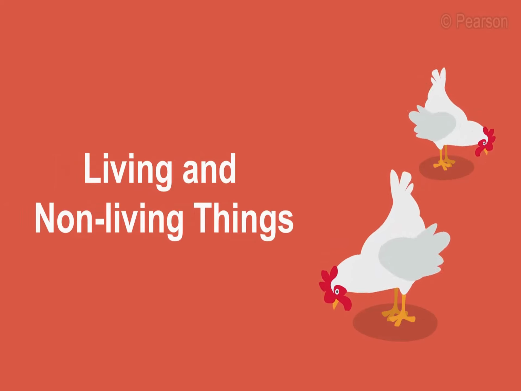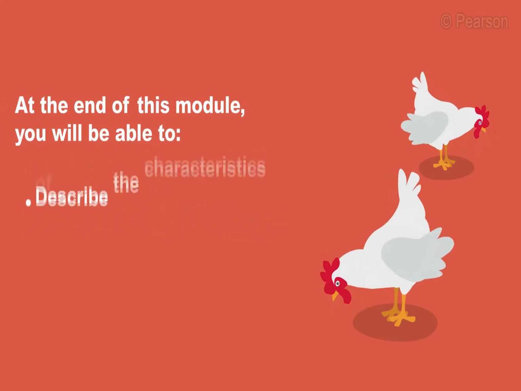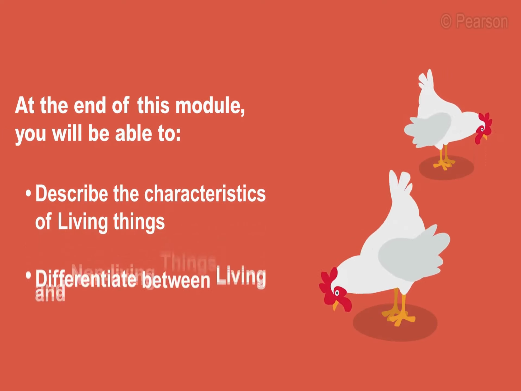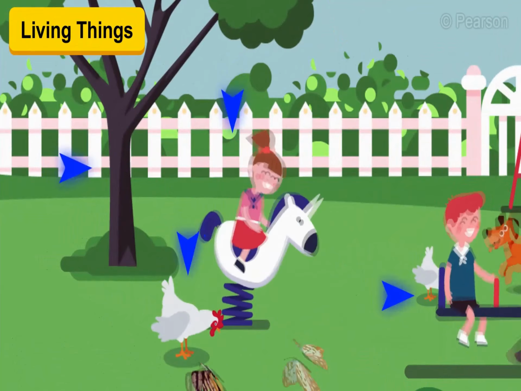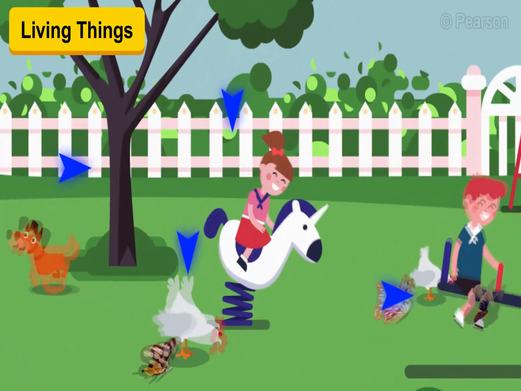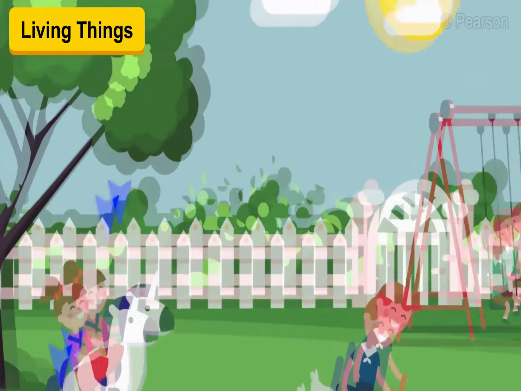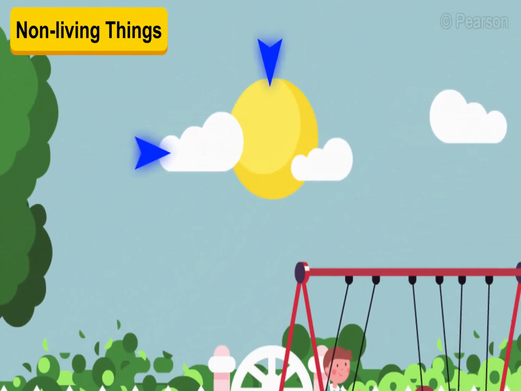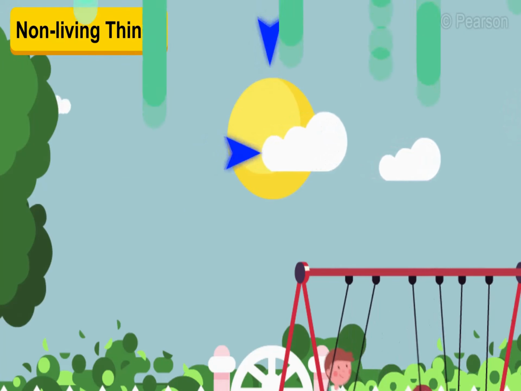Living and non-living things. Dear students, at the end of this lesson, you will be able to describe the characteristics of living things and differentiate between the living and non-living things. You and I are living beings, right? But why are they called living? Living things are called living as they have life and they can move around. But plants do not move and still they are called living. Non-living things cannot move, but clouds move. So how can we differentiate between the living and non-living things? Let us learn what all living things can do.